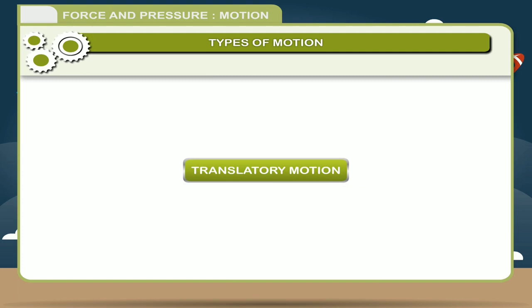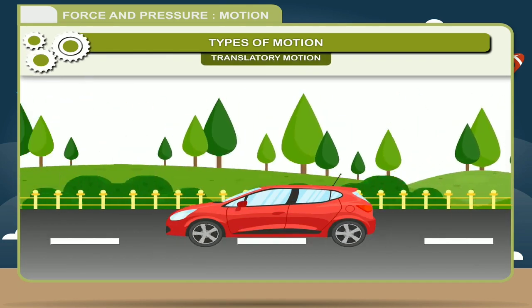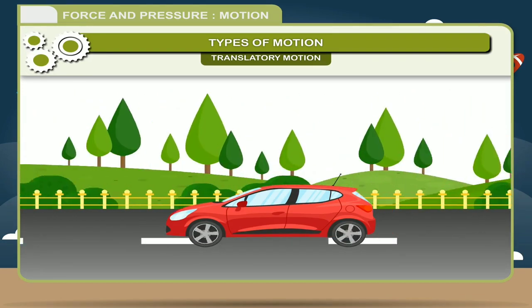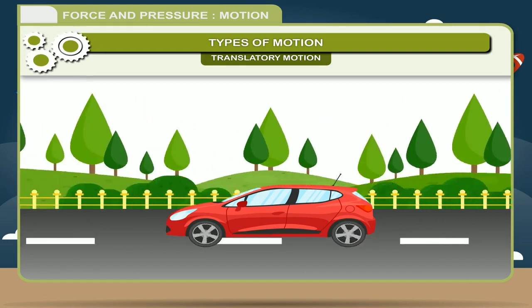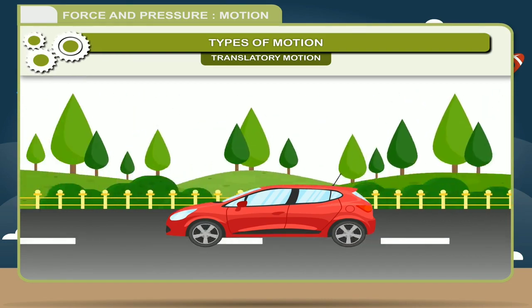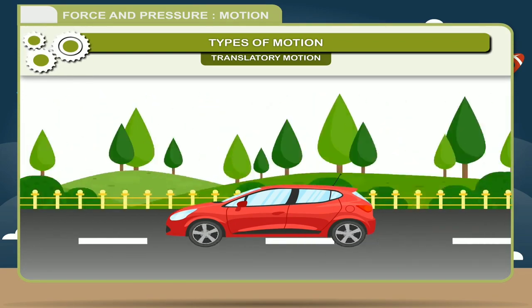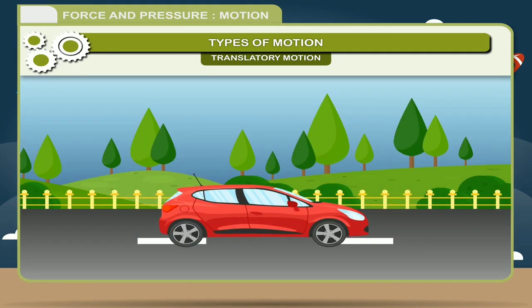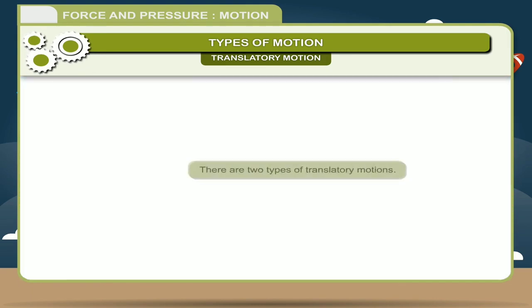First is translatory motion. This type of motion is observed where all parts of an object move the same distance in a given time. Then it is said to be translatory motion. As the car is running on a straight road, this possesses translatory motion. Example is being seen by you.